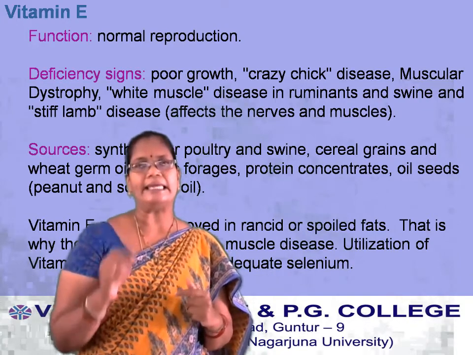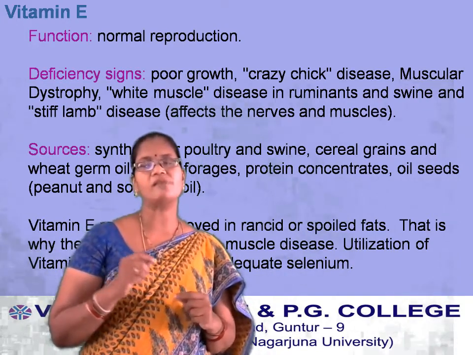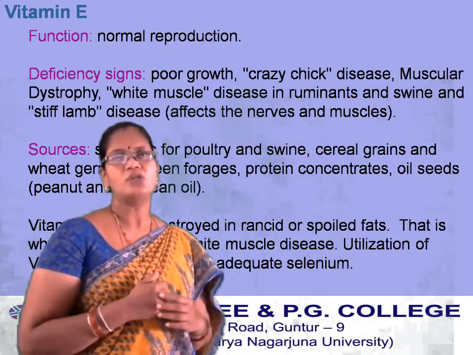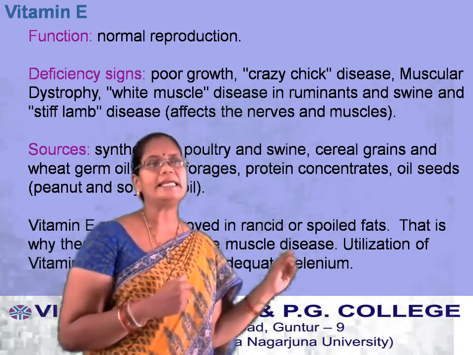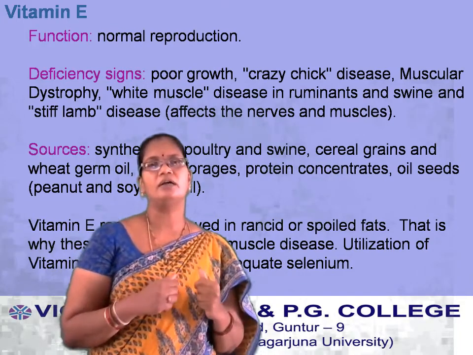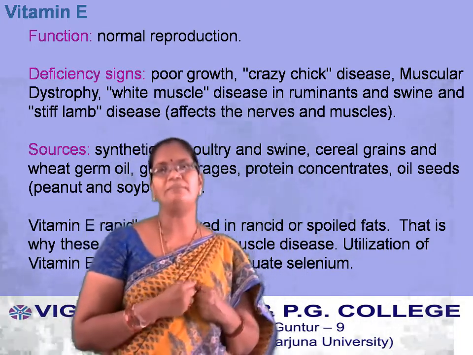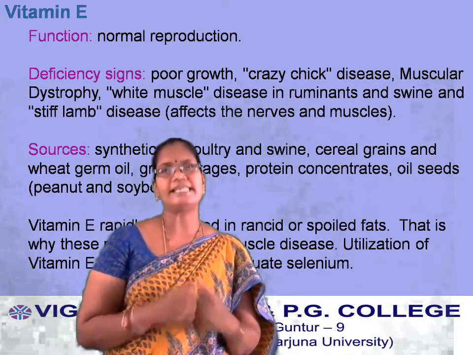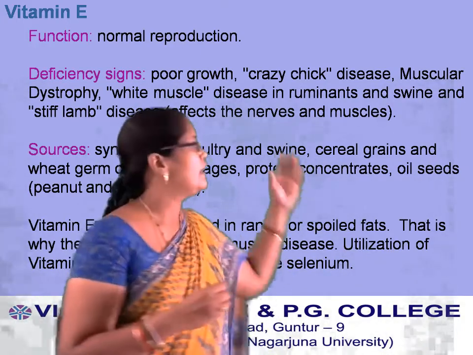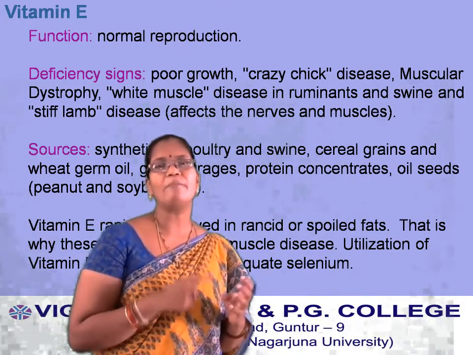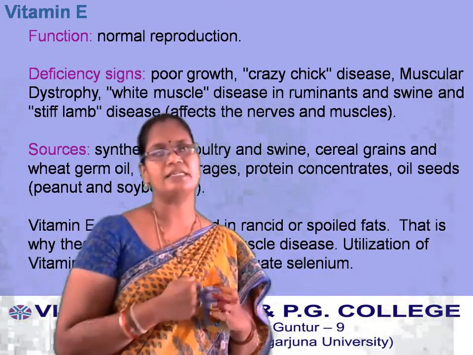So, vitamin E deficiency is responsible for the development of stiff limb disease. Mainly here, the movement of the muscles will cease. Stiff limb disease indicates improper functioning of nerves and muscles.